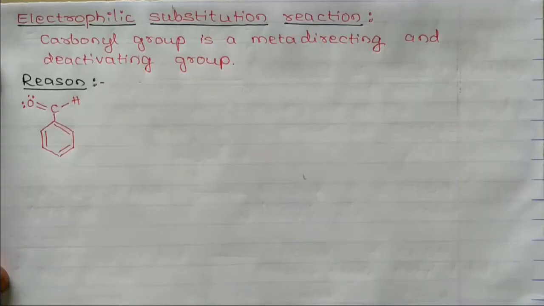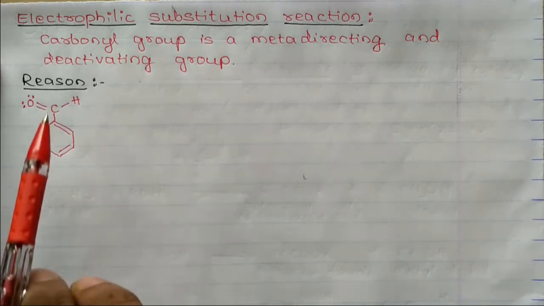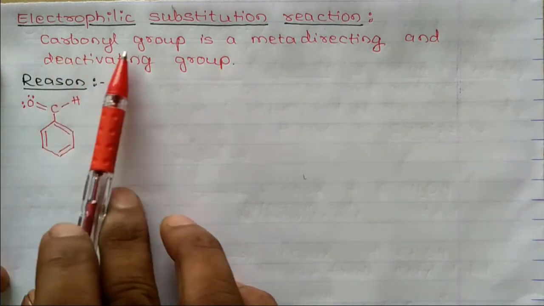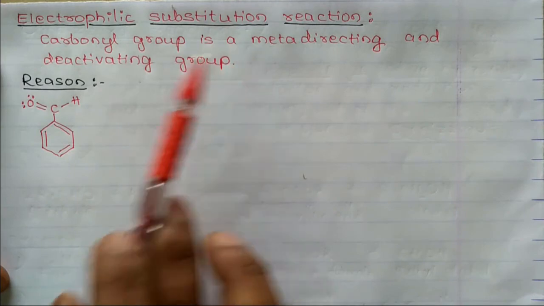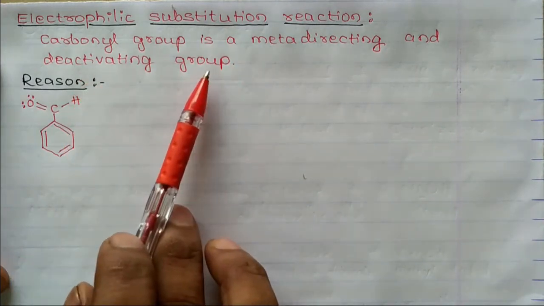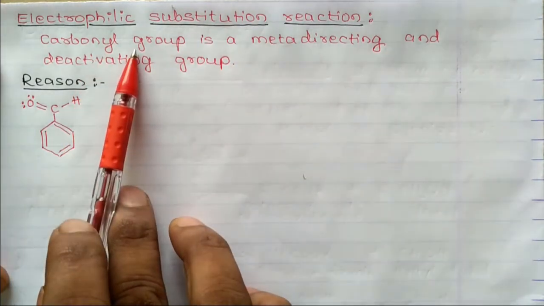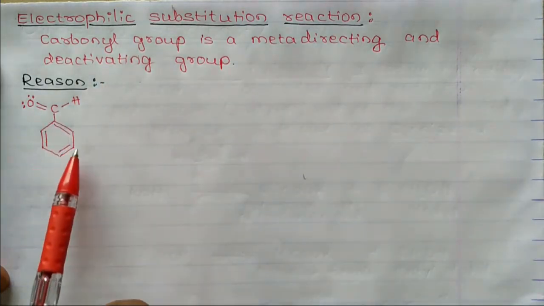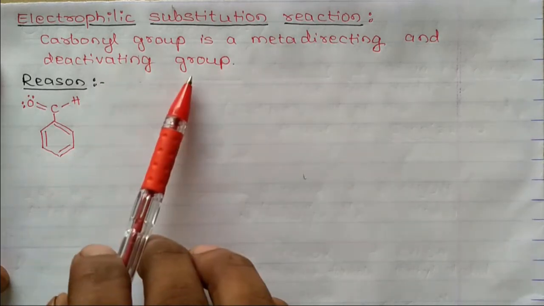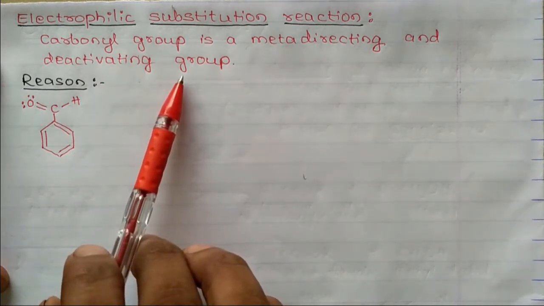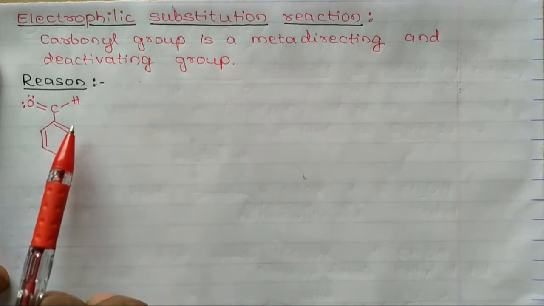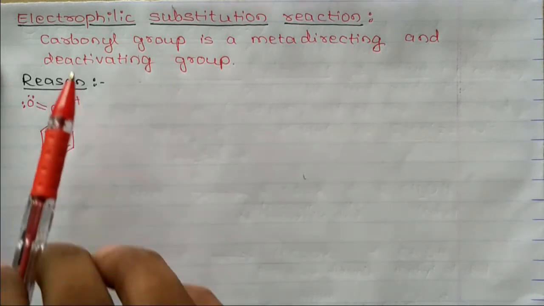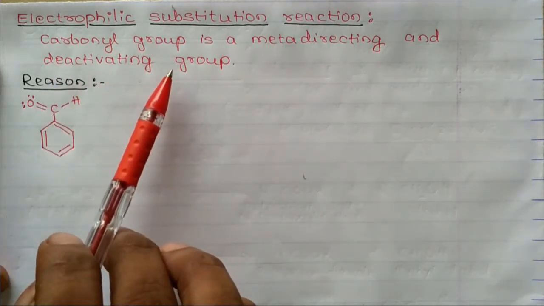Now let us discuss electrophilic substitution reactions. In the case of aldehydes, the carbonyl group is a meta-directing and deactivating group. That means if the carbonyl group is attached to the benzene ring, the incoming electrophile attacks the meta position. Deactivating means it does not increase electron density in the benzene ring, hence it is called a deactivating group.